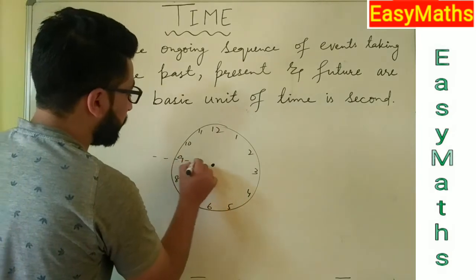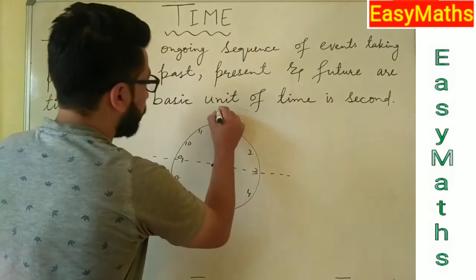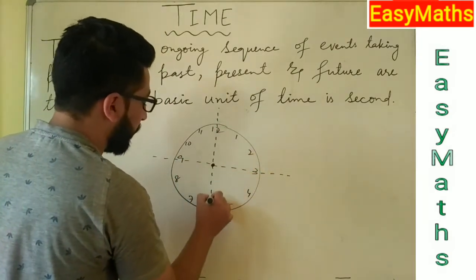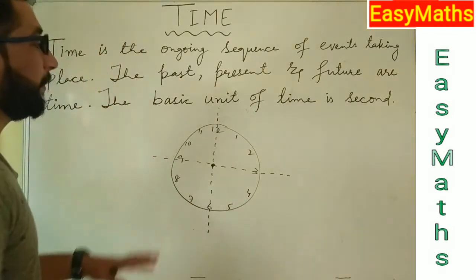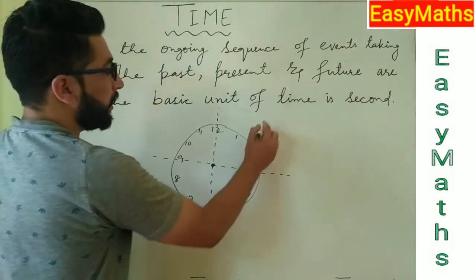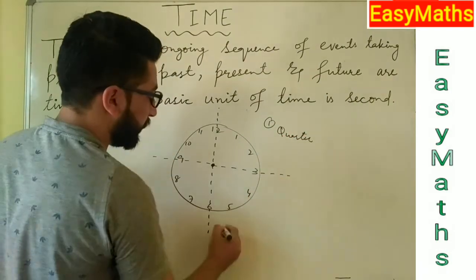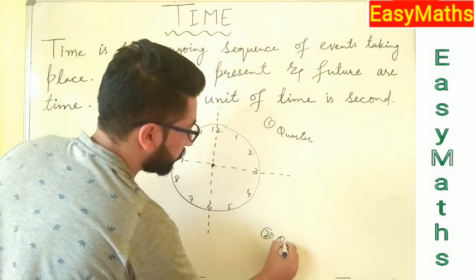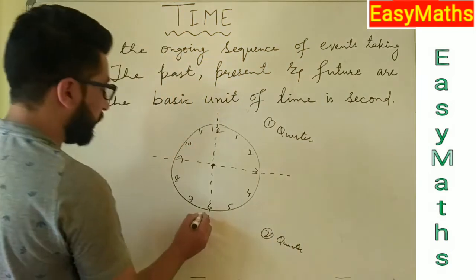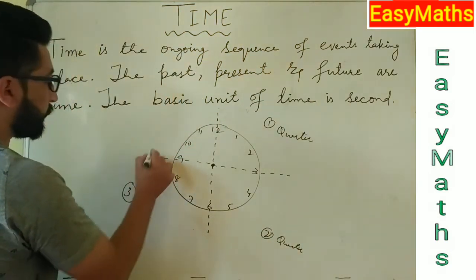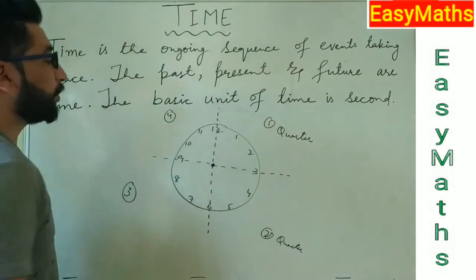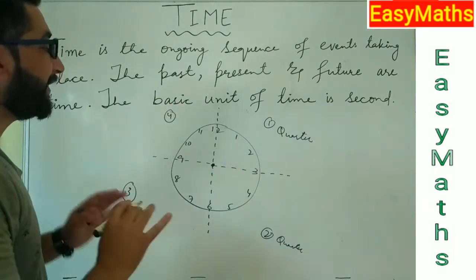So we divide our clock into four equal parts. From here to here is the first quarter. From here to here is the second quarter. From here to here is the third. From here to here is the fourth. These help us to calculate time.